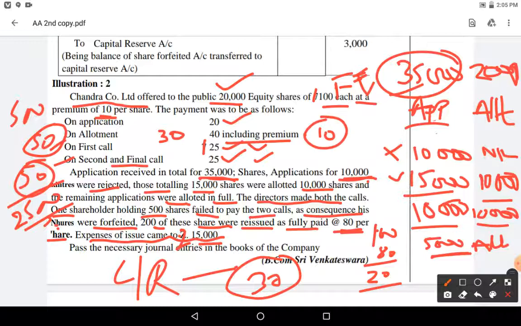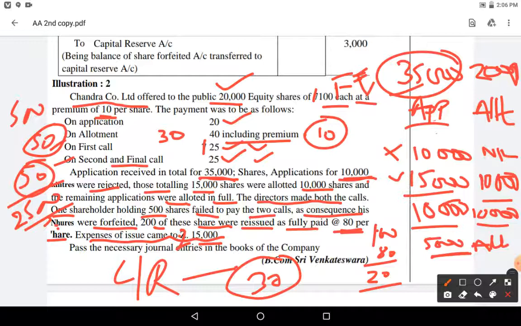In the beginning video, the second video, while issuing shares at premium, I have explained this, please go and see it once. Securities premium account can be utilized for what purposes? One of the purposes is to write off the preliminary expenses. Okay, so expenses of issue 15,000, these can be adjusted from where? From the securities premium account.